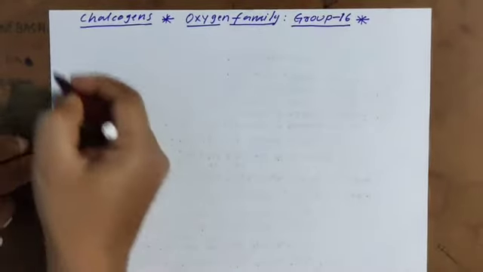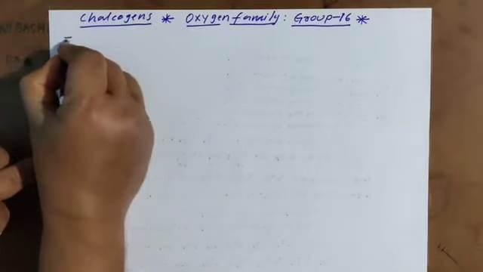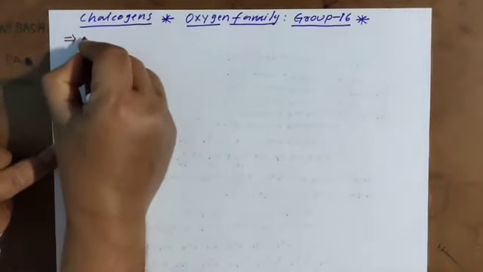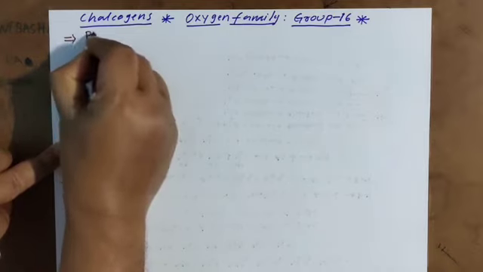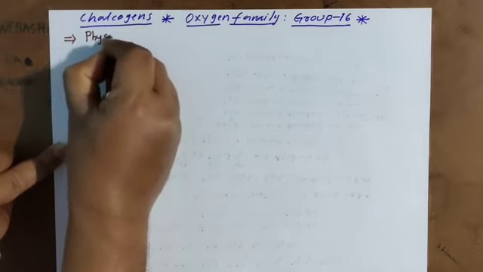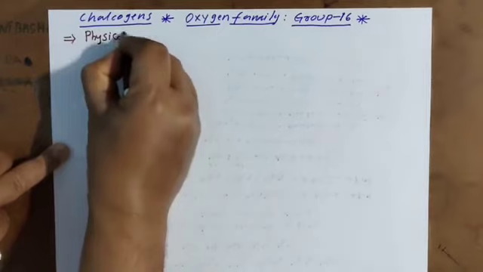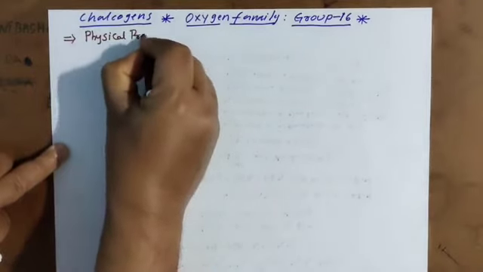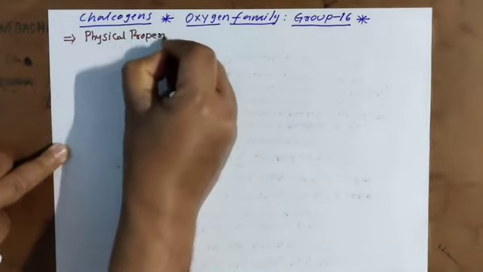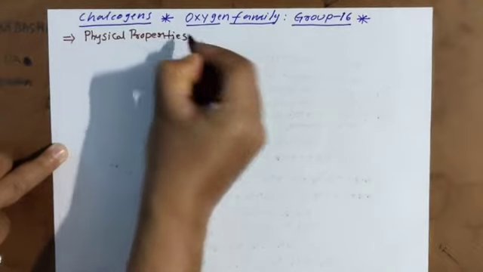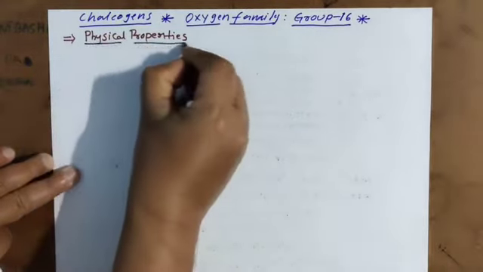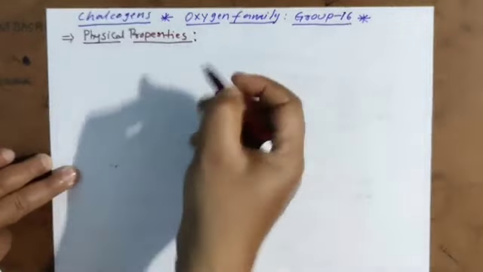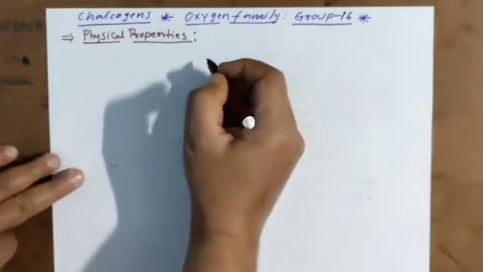I am going to explain the physical properties and their trends, how they change along the group.